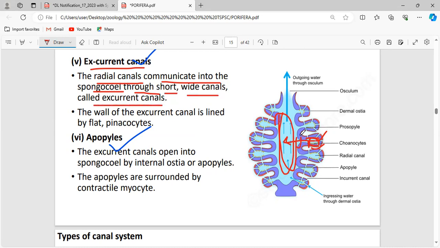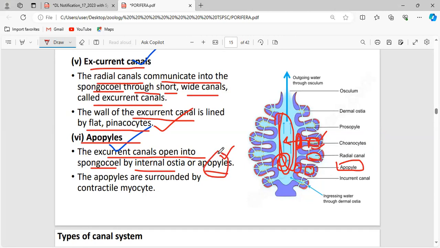canals. Here the excurrent canal will be present, and the channel present in the excurrent canal is called the apopyle. See, this is the radial canal, this is the spongocoel, and they are connected through the excurrent canals, and the channel present in the excurrent canal is the apopyle. And this excurrent canal is also lined by pinacocytes. Okay, now the apopyle. The excurrent canal opens into the spongocoel via the internal ostia. It is called the apopyle.